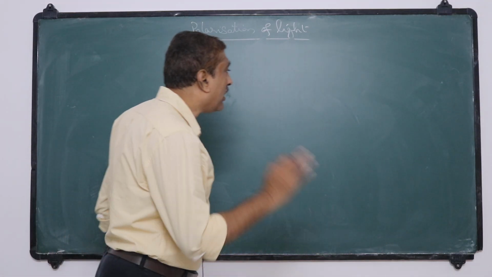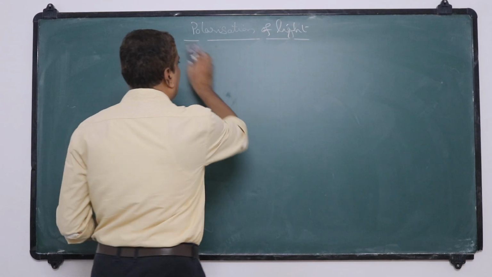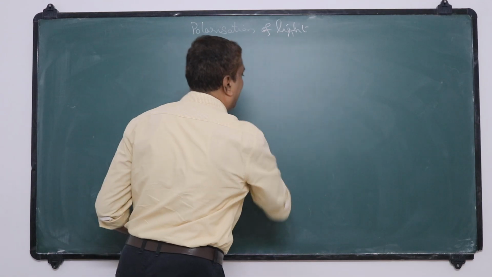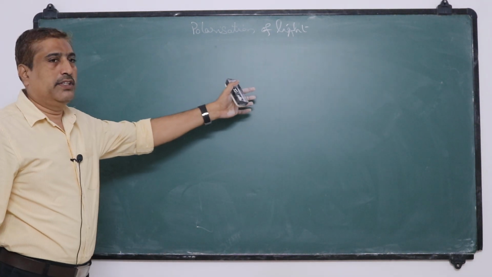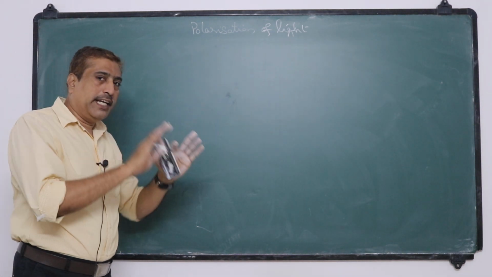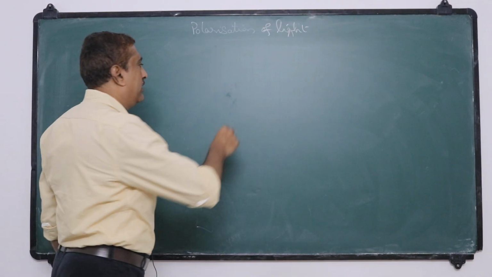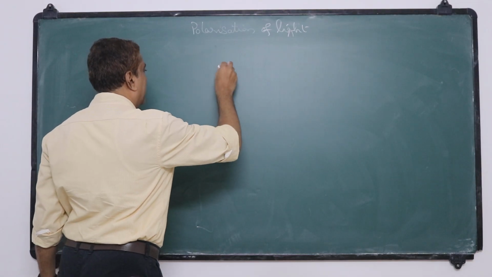Now, a similar phenomenon is observed in the case of light. What we have explained with slits, the same experiment was done with light by Malus.